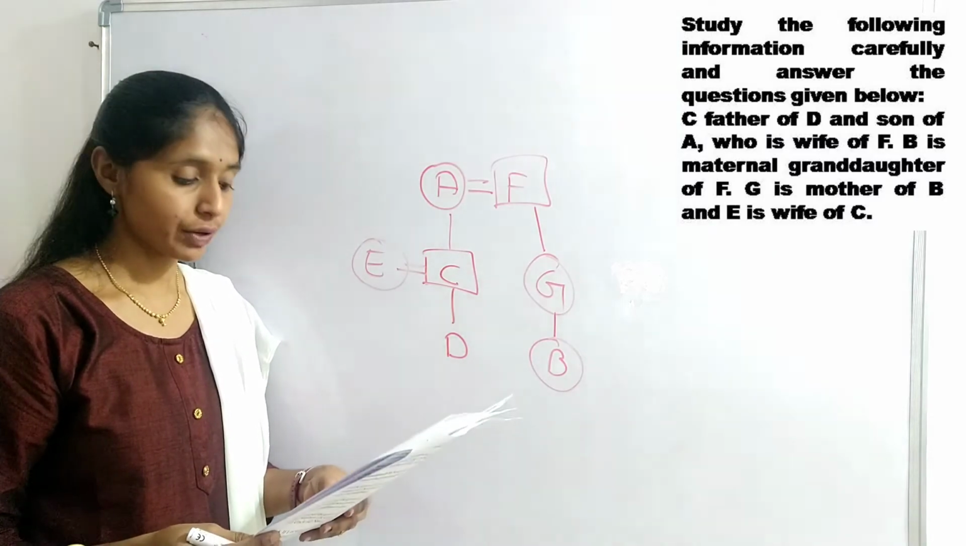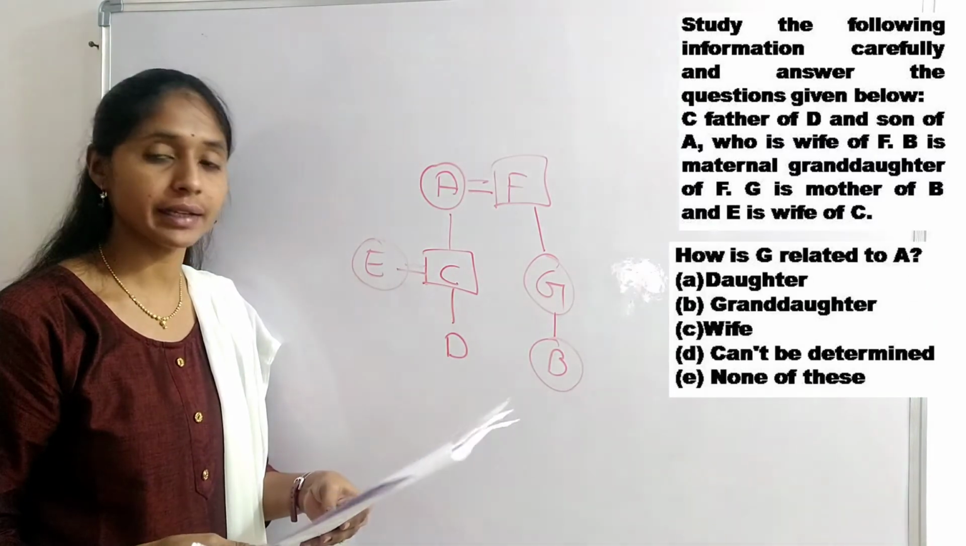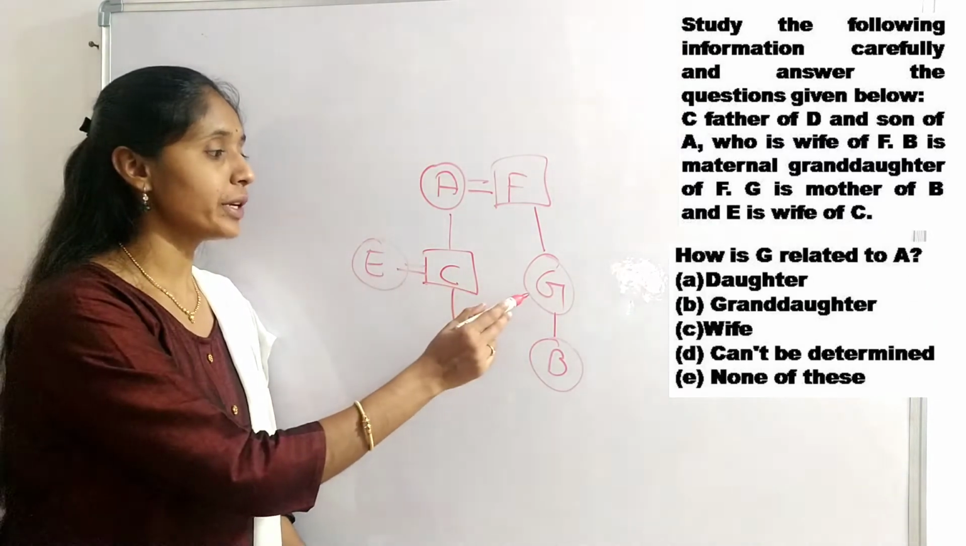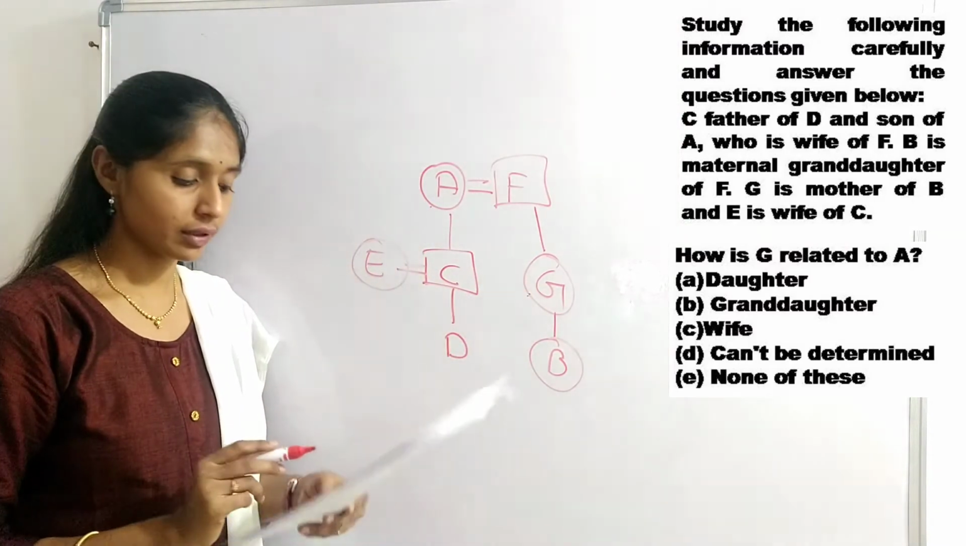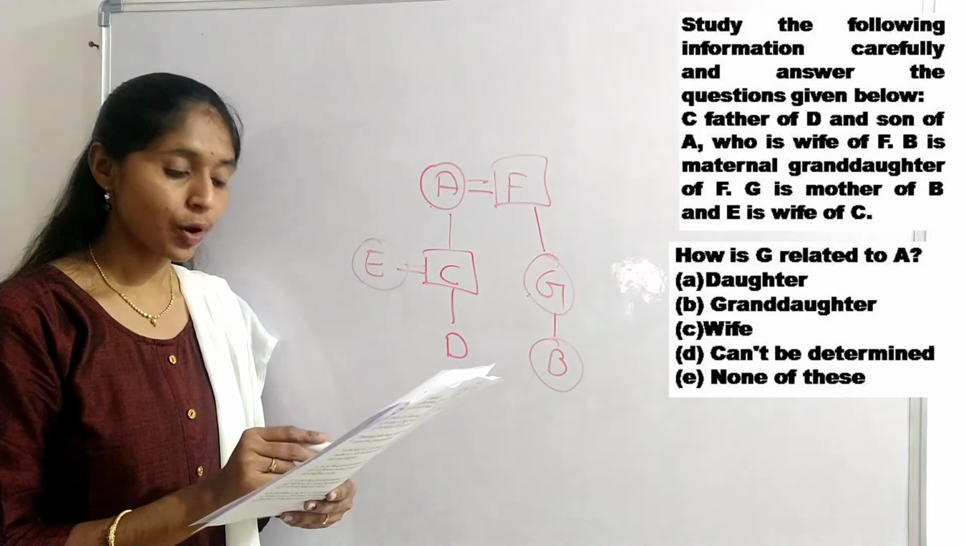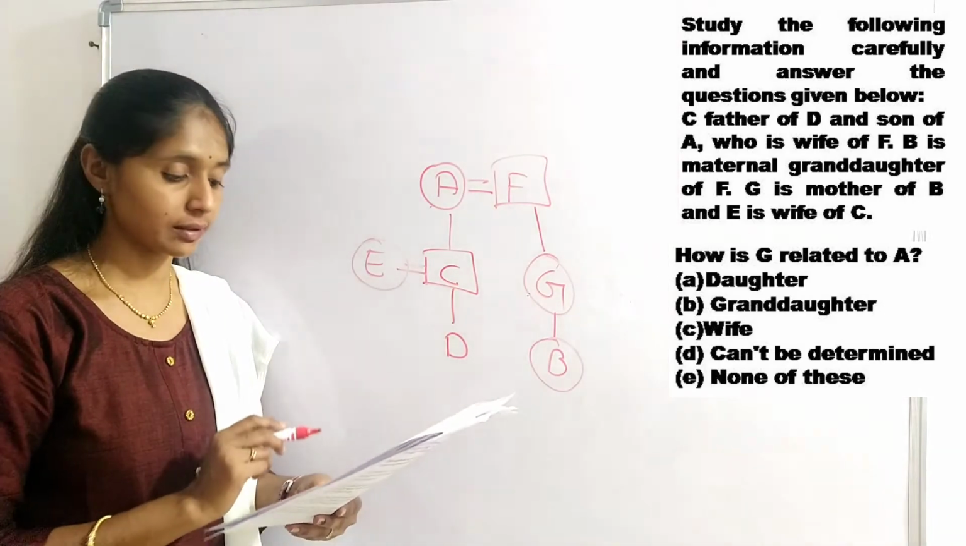Then answer the questions. How is G related to A? G is the daughter of A. So option A is the right answer.